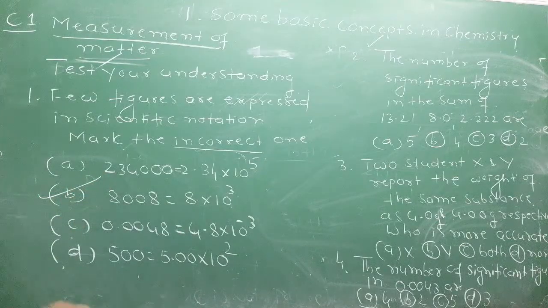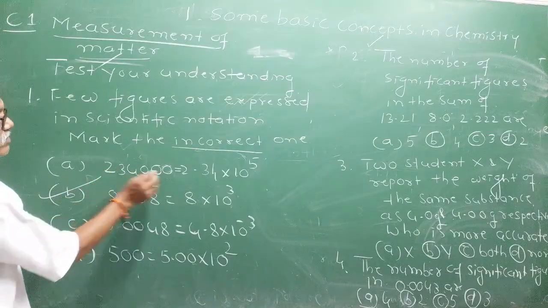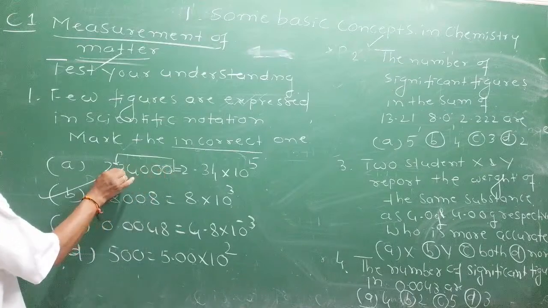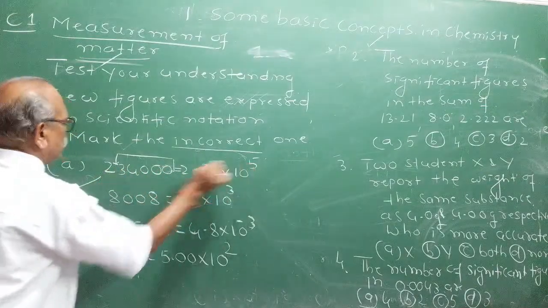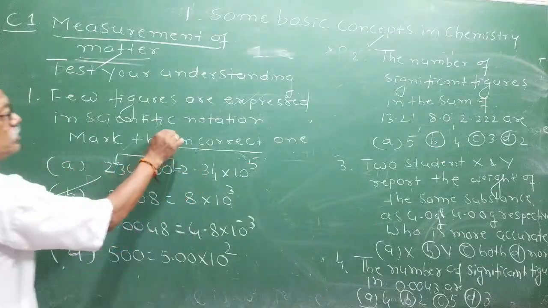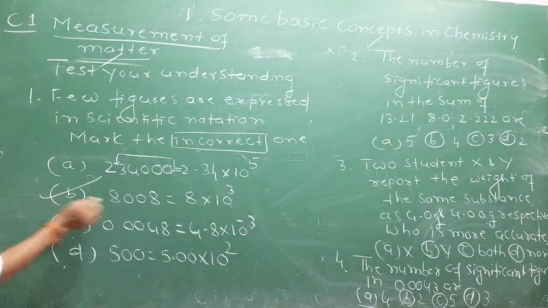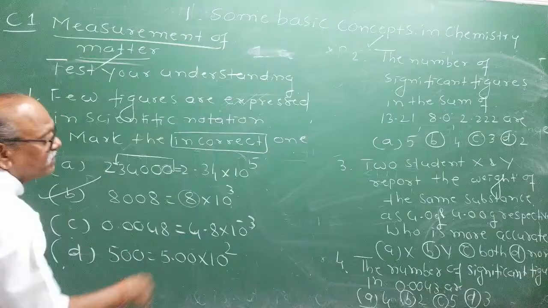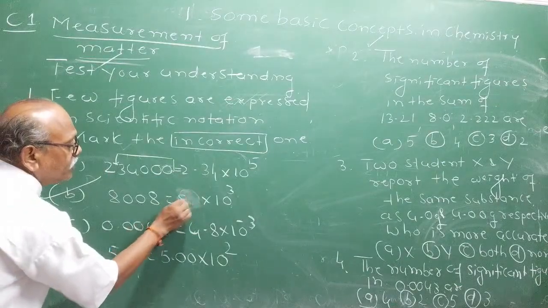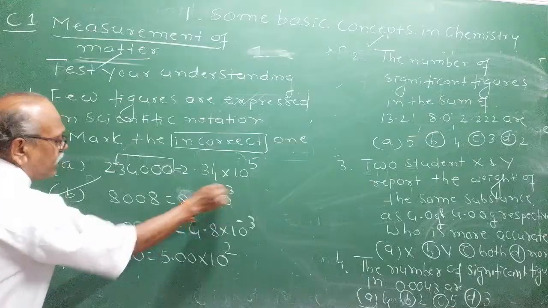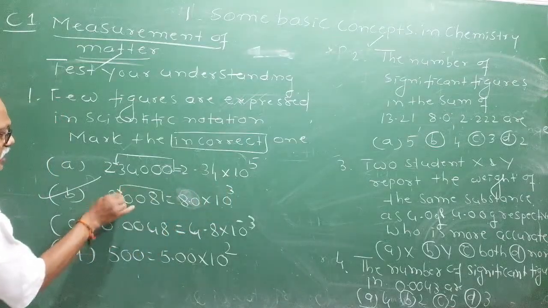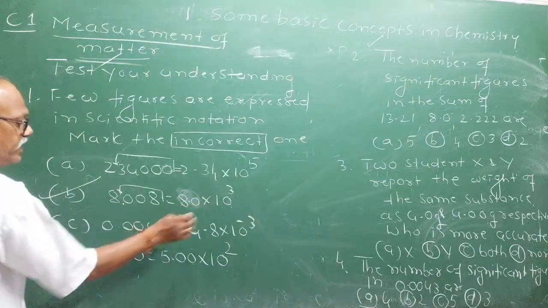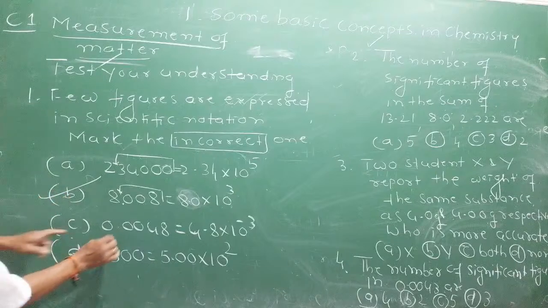Why? Look here. After shifting the decimal point, how many places to the left? 1, 2, 3, 4, 5. Therefore, 2.34 into 10 raised to 5 is the correct answer. You have to choose the incorrect one. Any number written like this will have an infinite number of significant figures. Therefore, it should be written as 8.008 into 10 raised to 3. The correct answer is this.